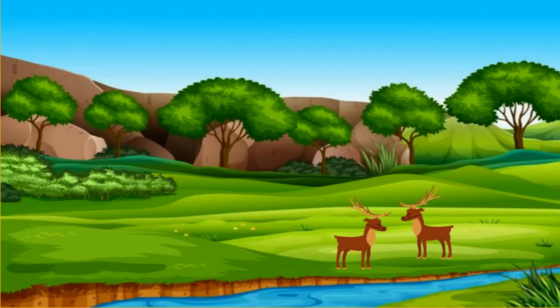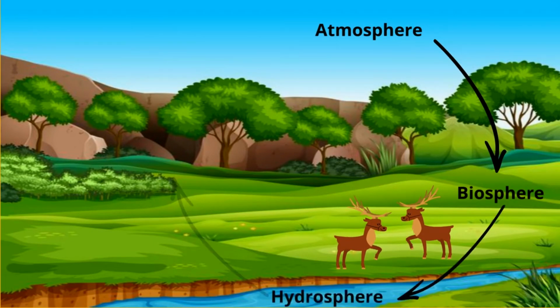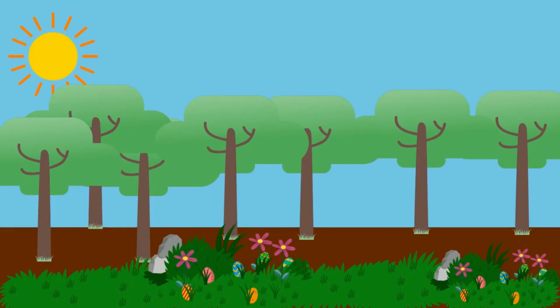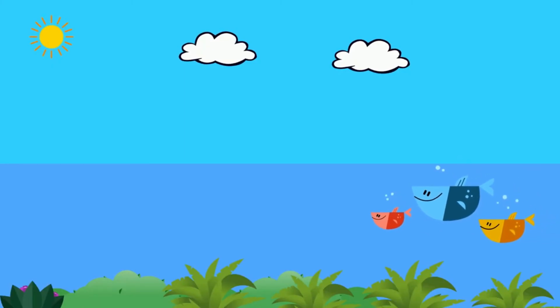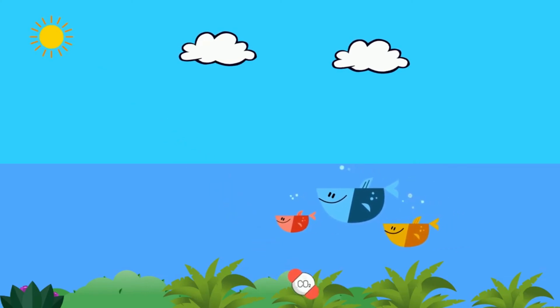Carbon cycle. Cycling of carbon dioxide between atmosphere, biosphere, hydrosphere and lithosphere is called the carbon cycle. Carbon dioxide enters into plants by photosynthesis. When animals eat these plants, carbon dioxide enters the animal body, which can be released back to soil by death and decay. Dissolved carbon dioxide in water helps photosynthesis in hydrophytes.